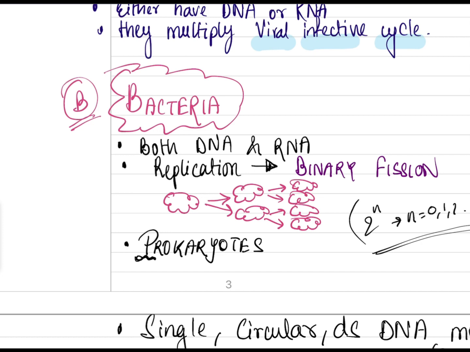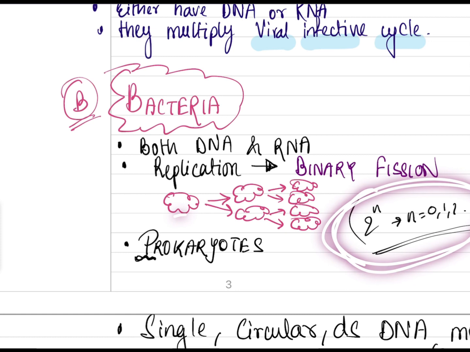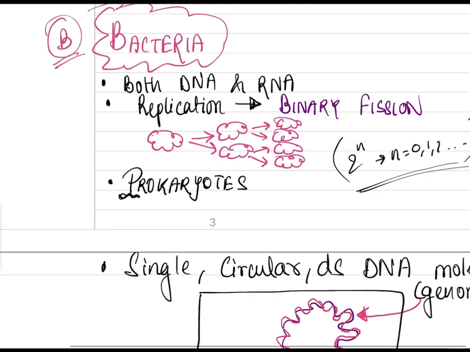Binary fission: 1 divides into 2. You can remember this formula: one bacterium divides into 2, then each of these again into 2, and so on. An important thing is that bacteria are prokaryotes. Prokaryotes are organisms which do not have a well defined nuclear membrane; everything is placed haphazardly. You can also remember prokaryotes by primitive, the most primitive, so they are prokaryotes.